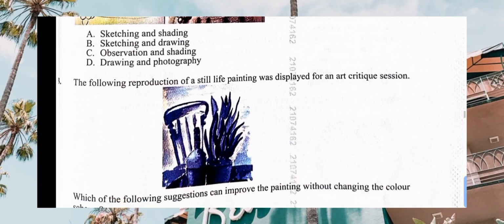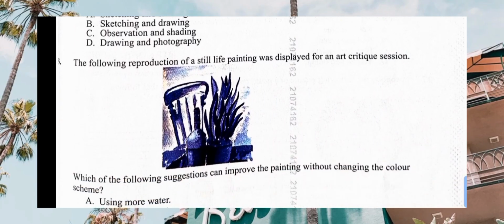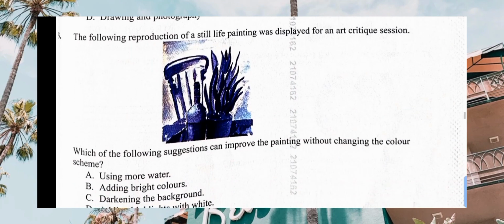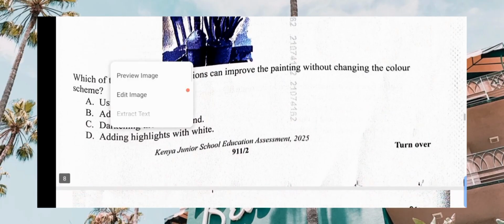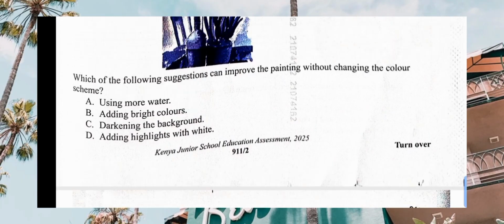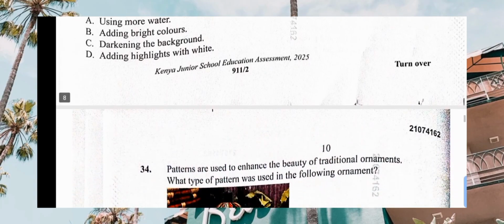Then the following reproduction of a still life painting was displayed in an art critique session. Which of the following suggestions can improve the painting without changing the color? We have several options for this number. We have using more water, adding bright colors, darkening the background, adding highlights with the white. Yes, adding highlights with the white.